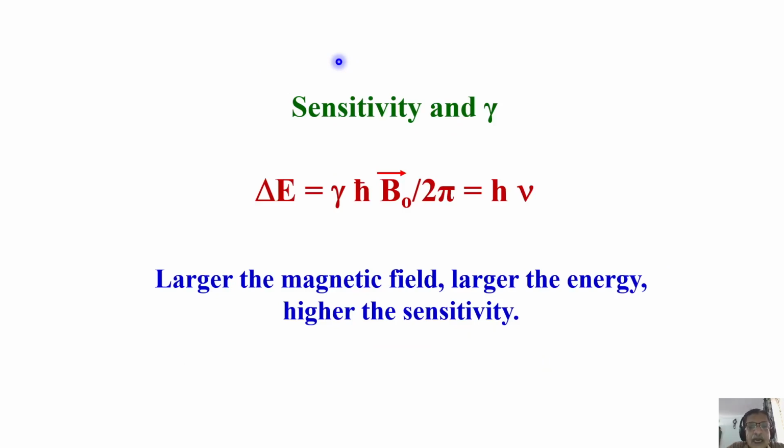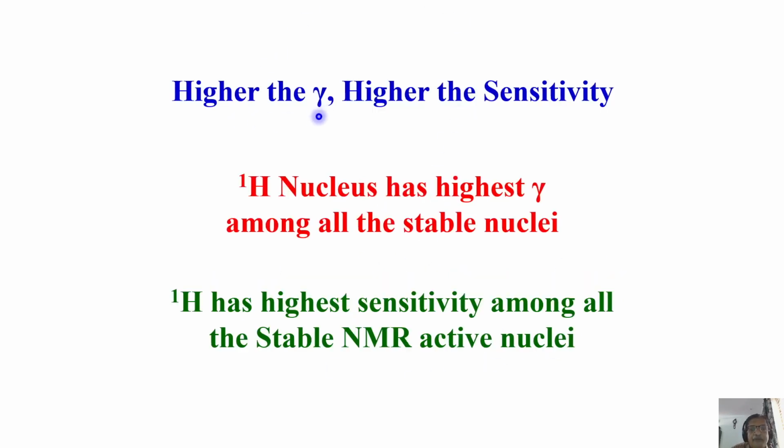As a consequence, the sensitivity also, of course, depends upon gamma, another term. In addition to delta E and temperature, sensitivity also depends upon gamma. It is given by this equation. Okay. Larger the magnetic field, larger the energy, and higher the sensitivity. Now, what happens with gamma? Higher the gamma, higher the sensitivity. How? I'll tell you now.